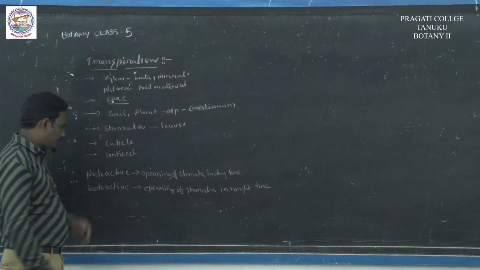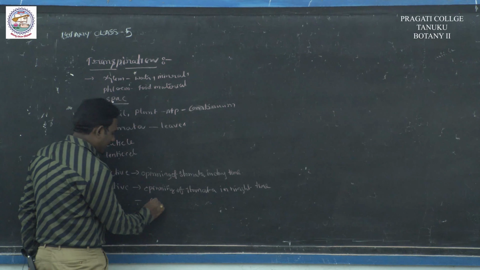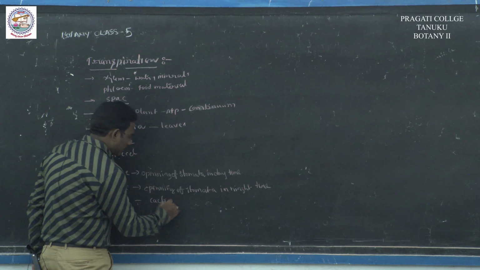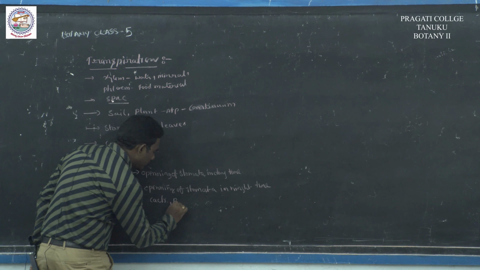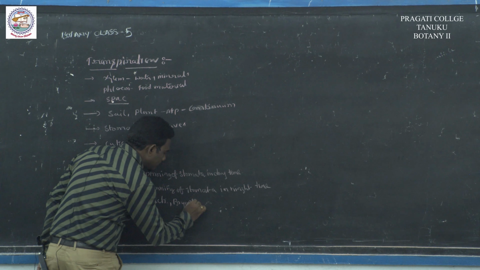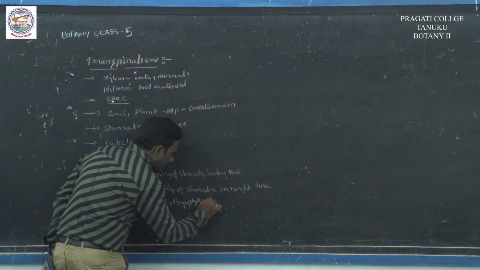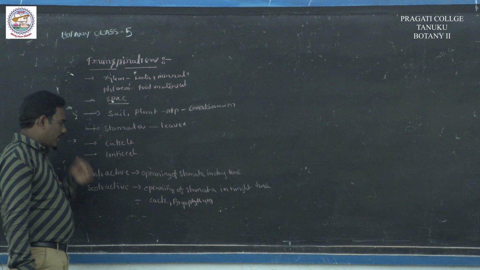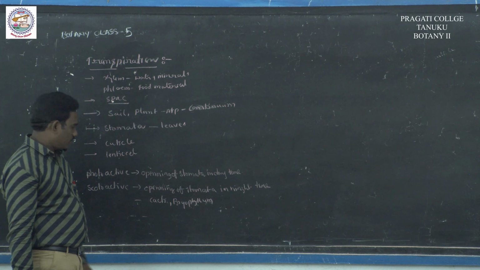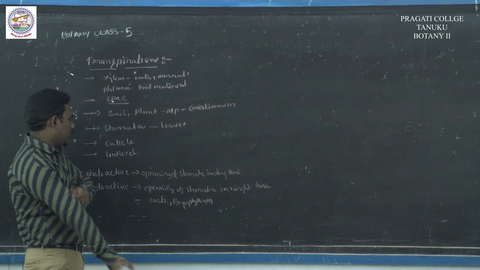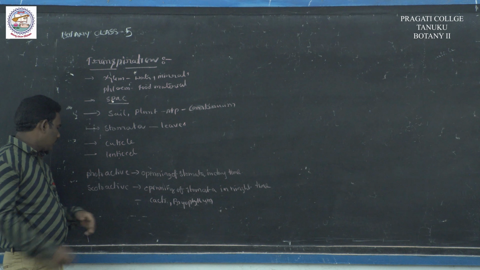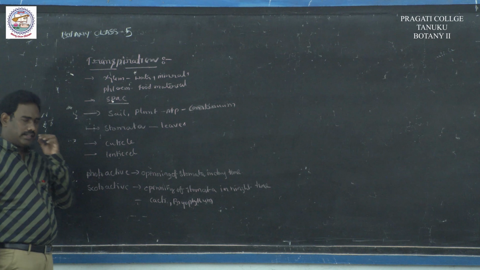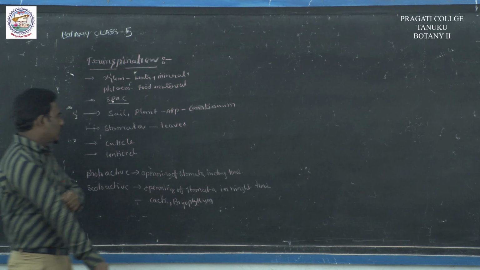Examples are cacti and Bryophyllum. These are xerophytes. Most xerophytes have stomata that open in night time.